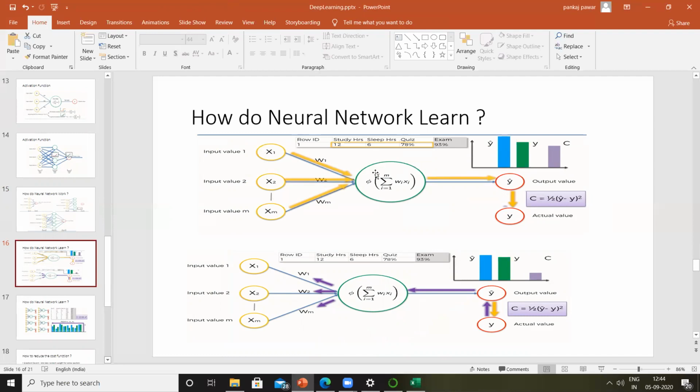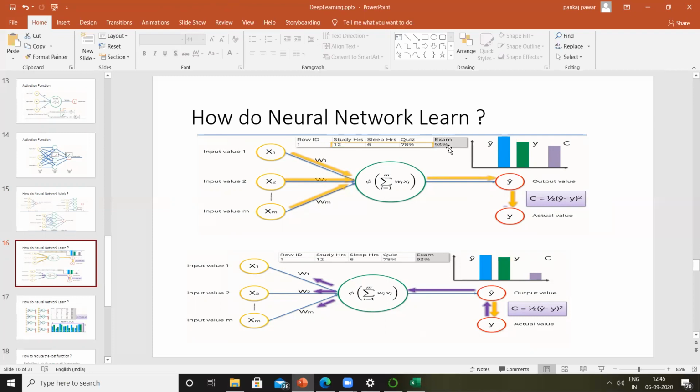Here, let's say I'm trying to take the help of an artificial neural network to predict the outcome of an exam based on the number of hours a particular student is studying, the number of hours he's sleeping every day before the examination, and the total percentage that he has received in the earlier quizzes. So based on these three input values, I want to predict how much he's going to get in the final exam.